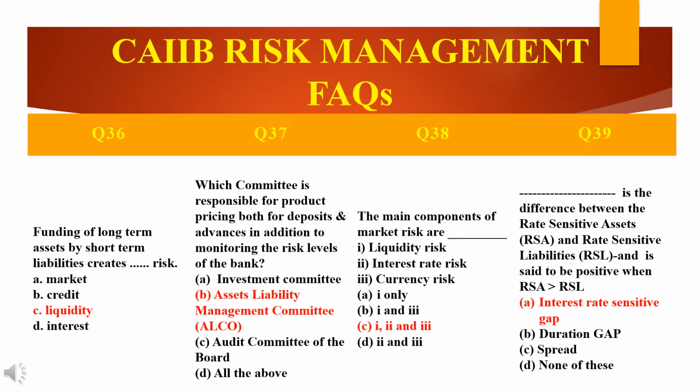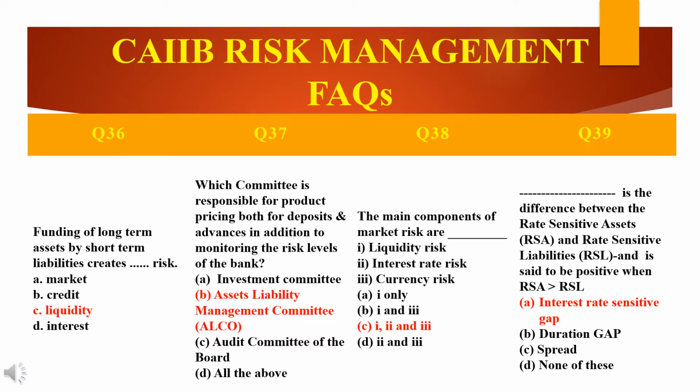Okay, moving on to the last question of this slide. Dash is the difference between the RSA and RSL. See, what is RSA? Rate sensitive assets. RSL, rate sensitive liabilities. So dash is the difference between rate sensitive assets and rate sensitive liabilities, and is said to be positive when RSA is greater than RSL.